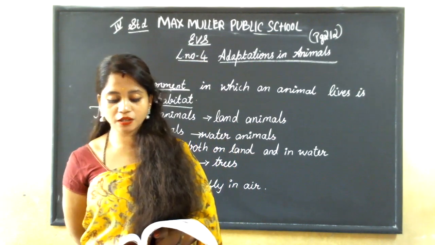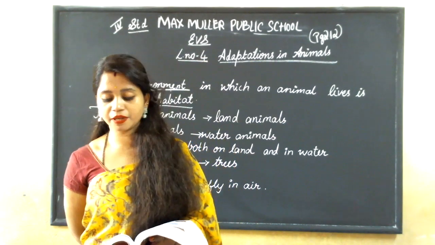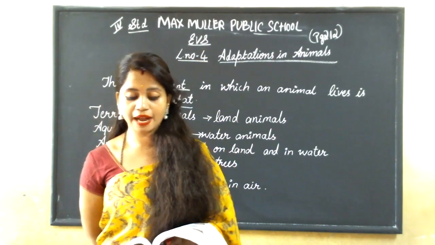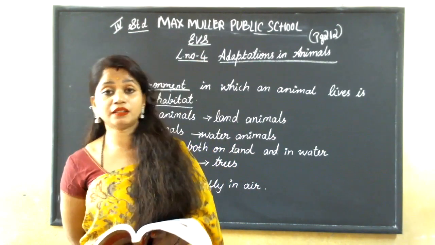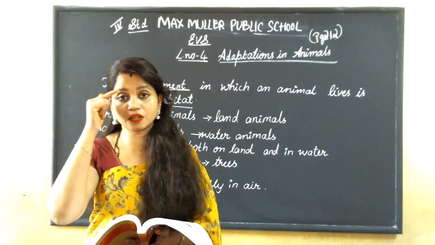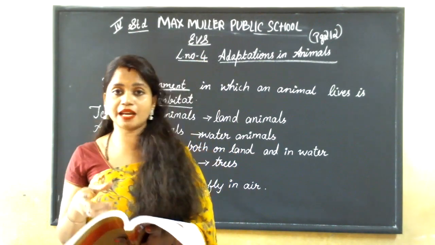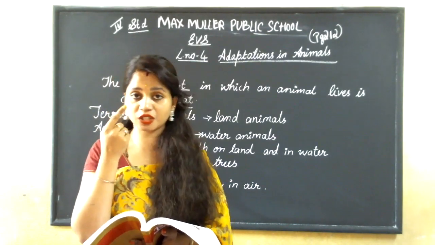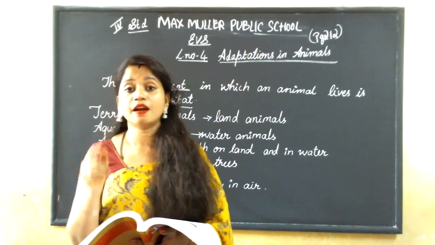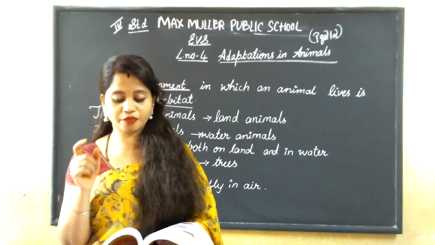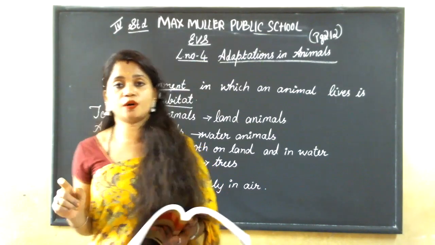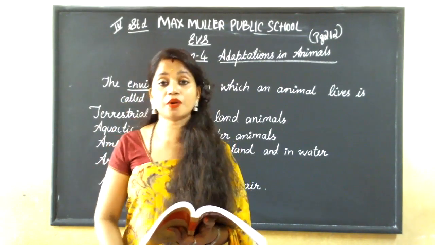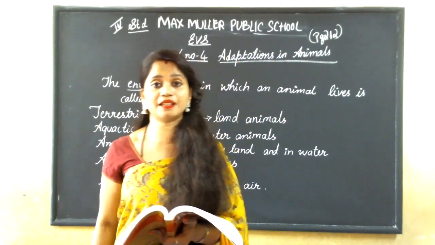A camel has long, thick eyelashes that protect it from sand during a sandstorm. What is the help of that? These long and thick eyelashes of the camel protect it from sand during a sandstorm. These eyelashes will not let the sand go inside the eyes. It protects the camel during a sandstorm.